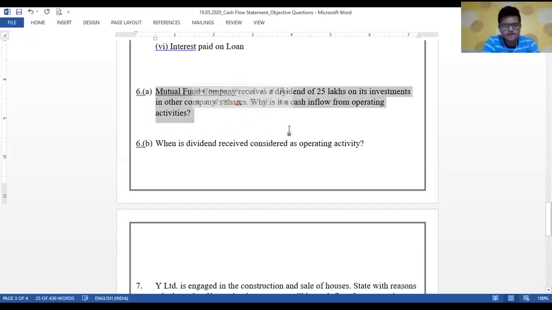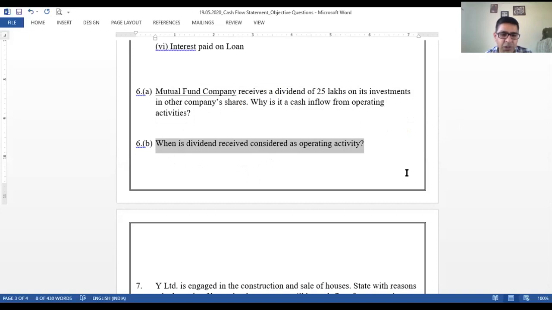Because it is a financial company. Because it's a financing company, for them it's a routine activity. That's very correct. The question is, when are we supposed to record the dividend received as operating activity? So it is just when it is received by a finance company.